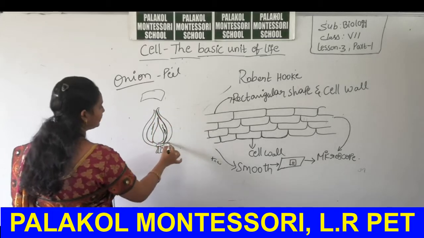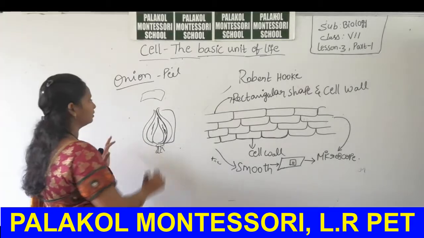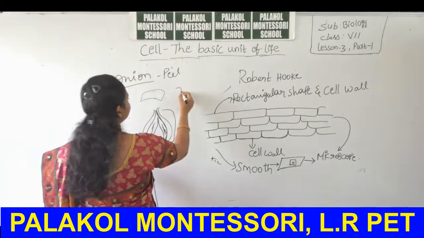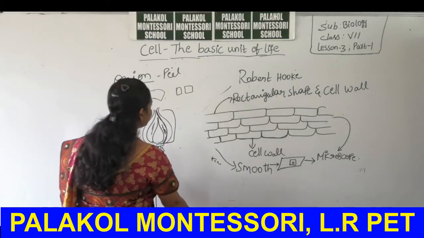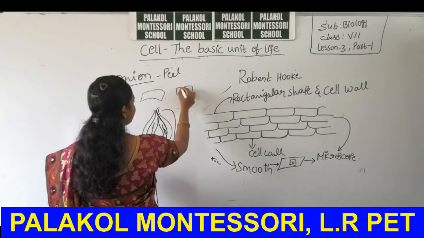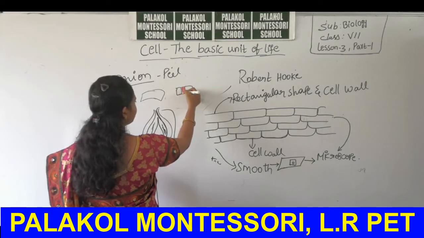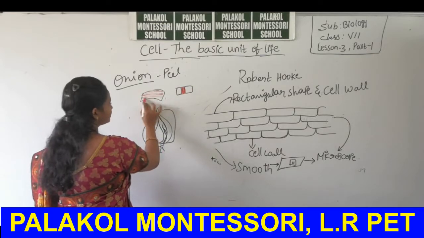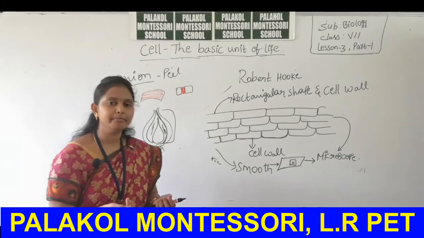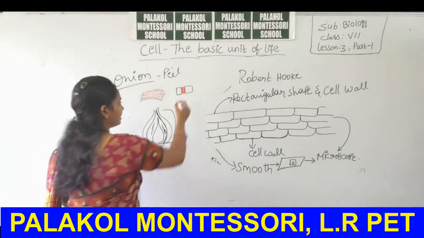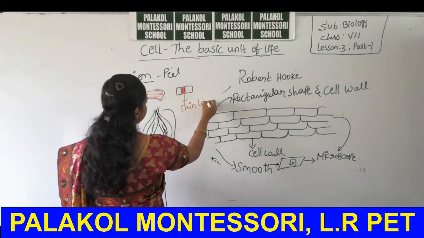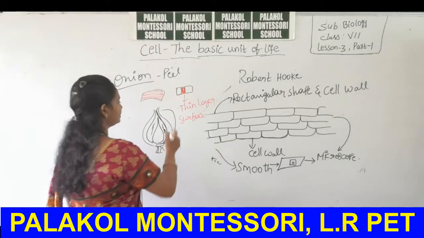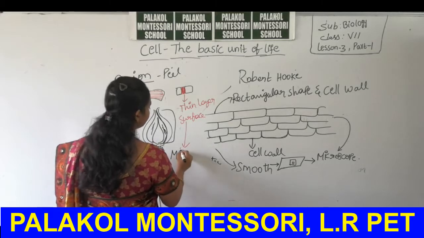So, if you take one peel and break it, you will find that there is another thin layer present on the inner surface of the onion peel. This thin layer will appear to our eyes, and this surface can also be observed under a microscope.